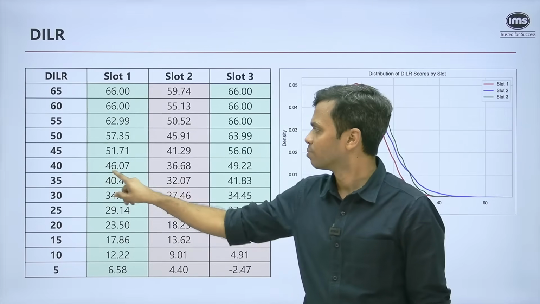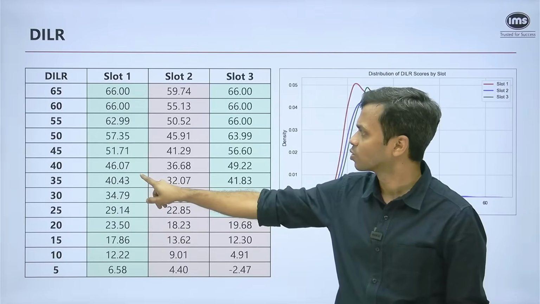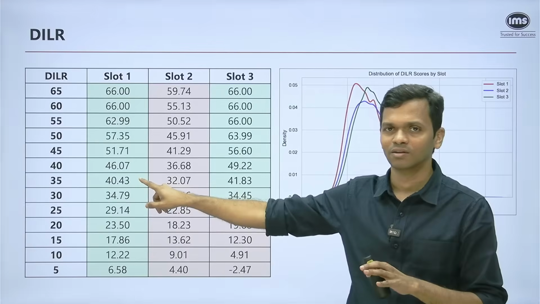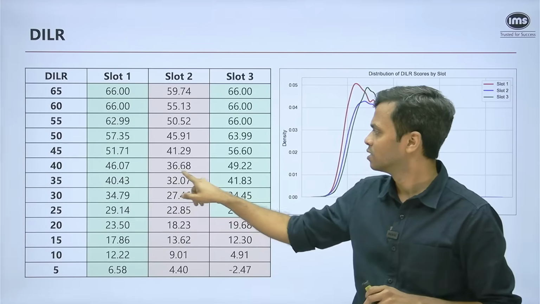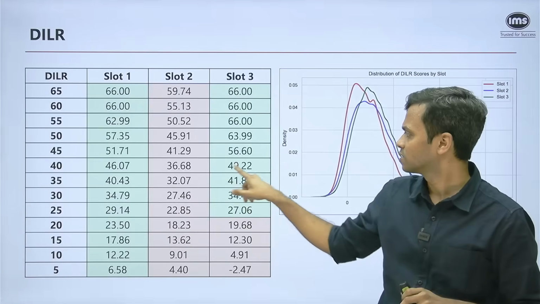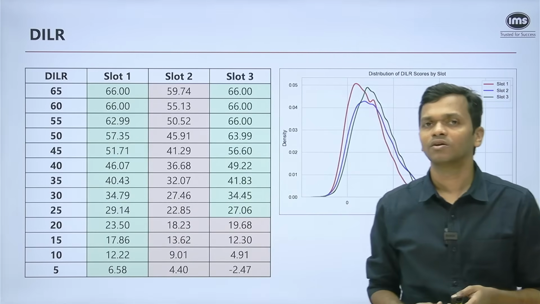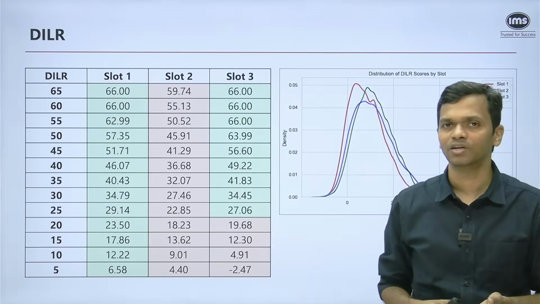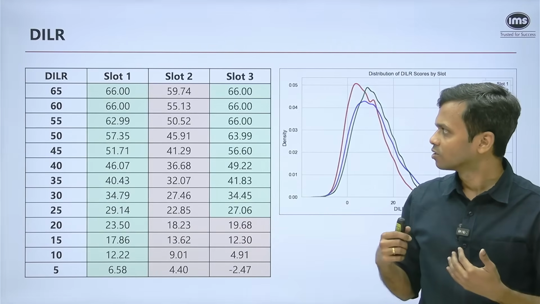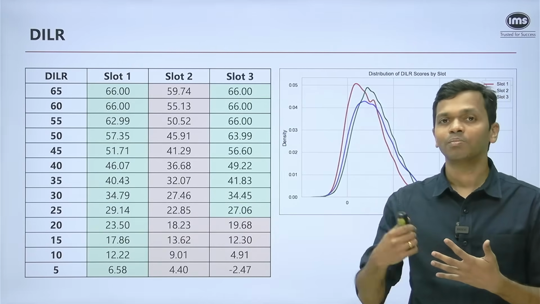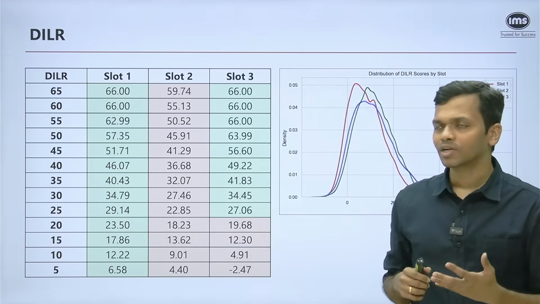A 40 raw score will become 46.07 in slot 1 roughly. Again, don't go by the numbers after the decimal point, things can differ, but somewhere around 46, somewhere in the ballpark of 36 in slot 2, and somewhere around 49 when it comes to slot 3. So slot 3 will get scaled up significantly when it comes to the DILR section. So if I have to say, slot 1 will get scaled up, slot 3 will get scaled up, right? Whereas slot 2 will get scaled down.